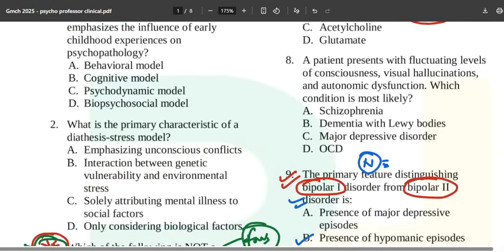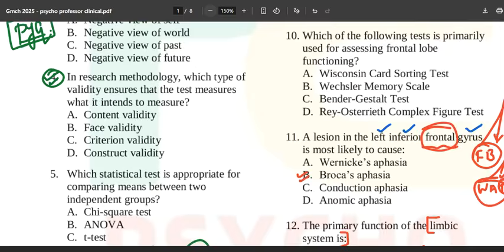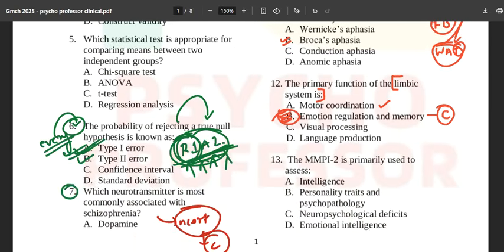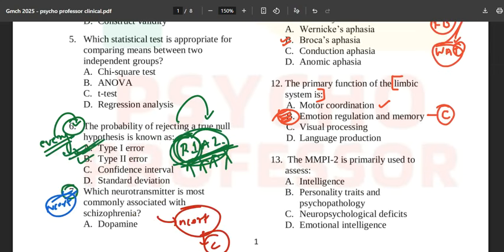If you want, I can show you. This is written directly even in your NCERT. Okay, this question number 7: which neurotransmitter is most commonly associated with schizophrenia? This is directly mentioned in your NCERT as well. So you can also refer to NCERTs, it completely depends upon you. But if you follow the C book, then nothing more than that is required.